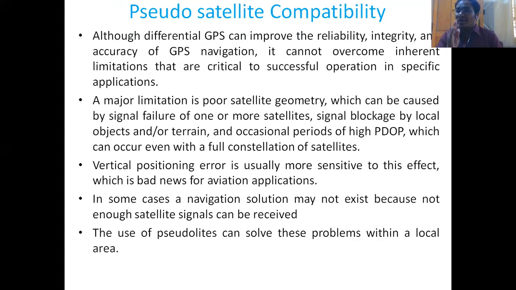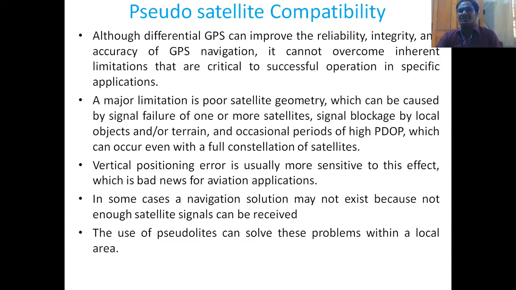But it cannot overcome the inherent limitations that are critical to the successful operation in specific applications. There are some error sources which are internally generated. Inherent means they are present within. So there are certain limitations present within the GPS receiver.